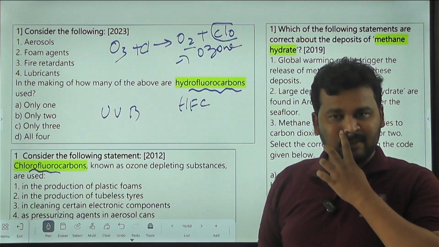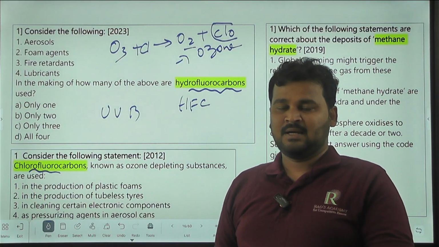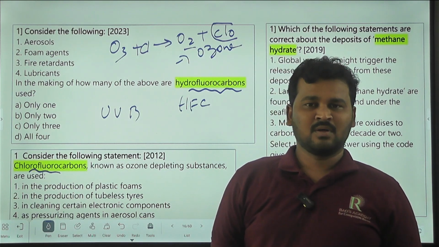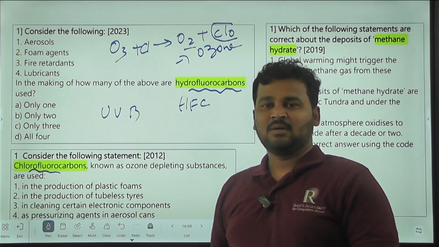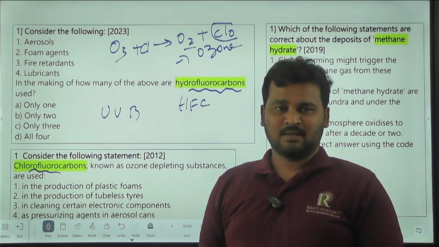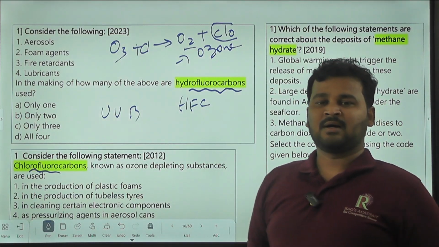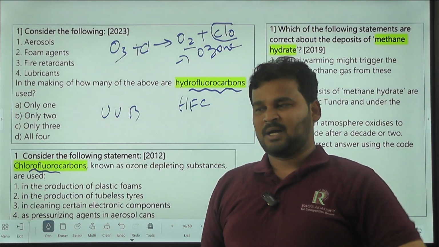Whenever ultraviolet rays directly hit the surface of the earth, or hit flora and fauna, it results in the occurrence of cancer.